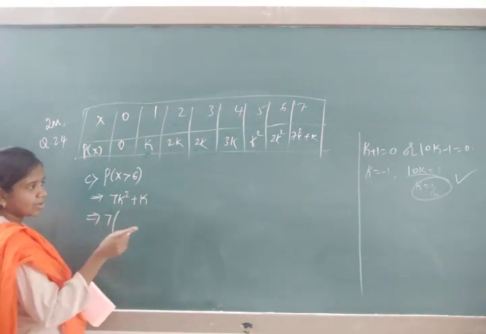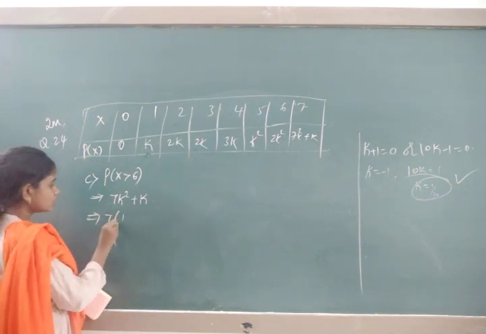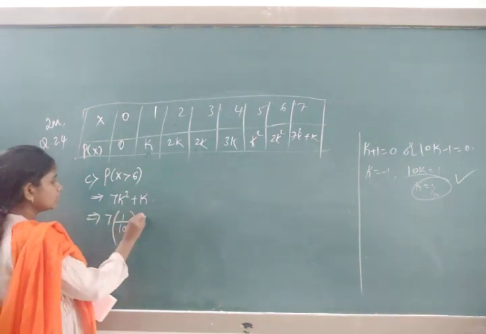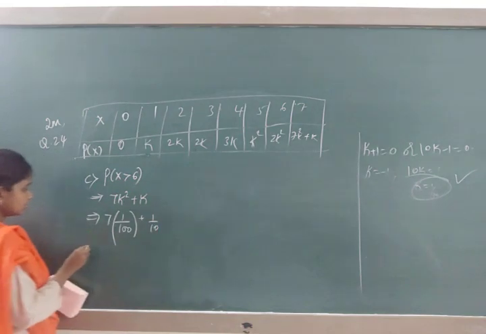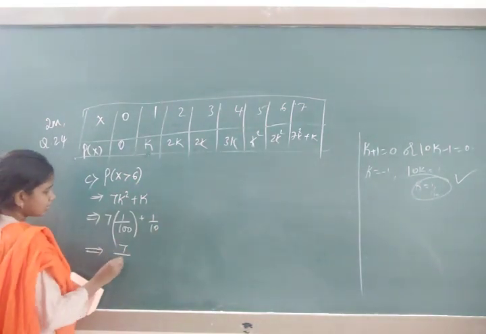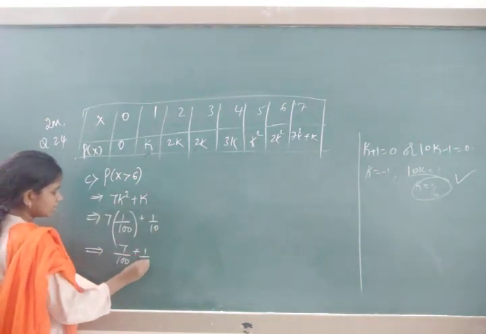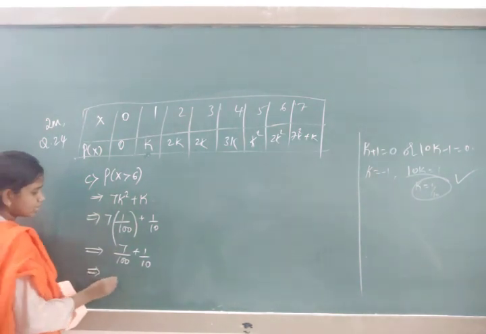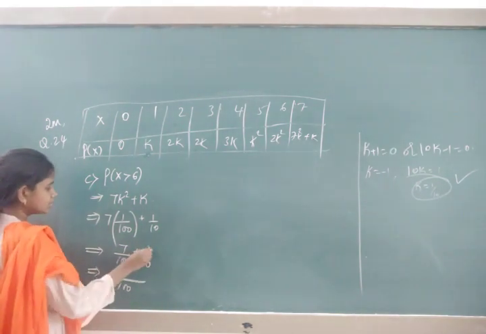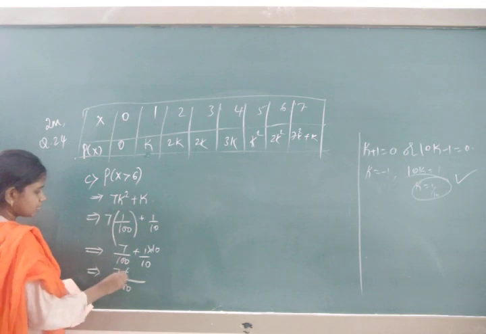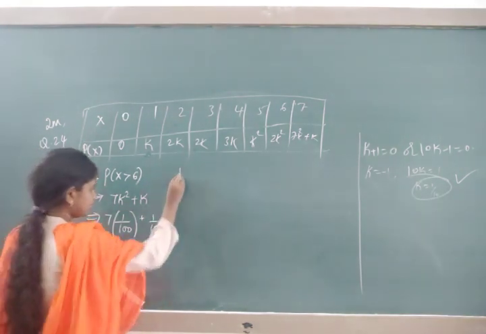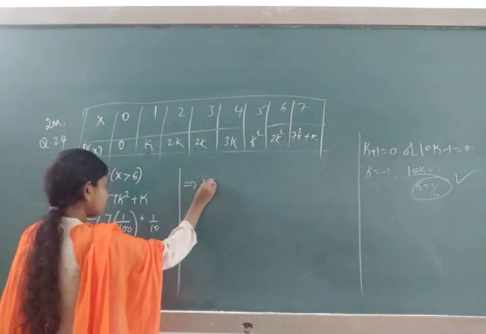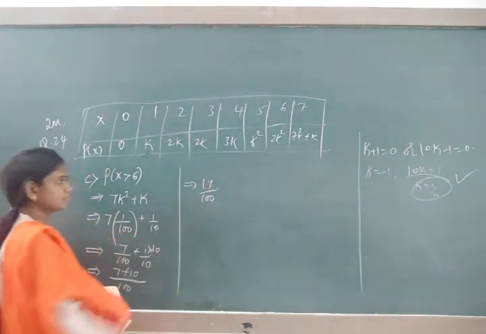We got k value as 1 by 10. So 7 by 100, because squaring, plus 1 by 10. On LCM, 100 is the LCM. Multiply this with 10. So 7 plus 10, it's 17, which is equal to 17 by 100.